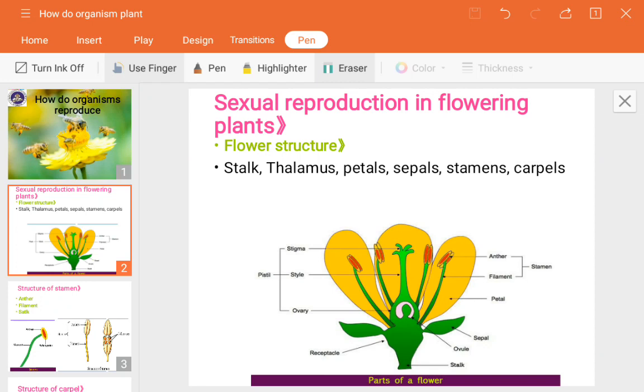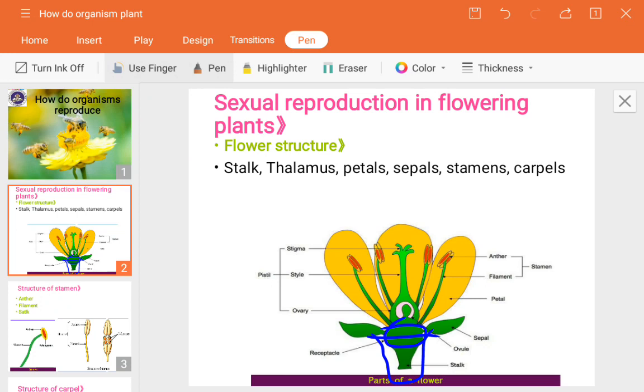Next, stalk. What is the role of the stalk? It is a tube-like structure and acts as a base for the flower. It is just a tube-like structure which acts as a base. Next, thalamus. Thalamus is just above the stalk portion. This is the swollen upper portion of the stalk, and it acts as one more base for the flower.